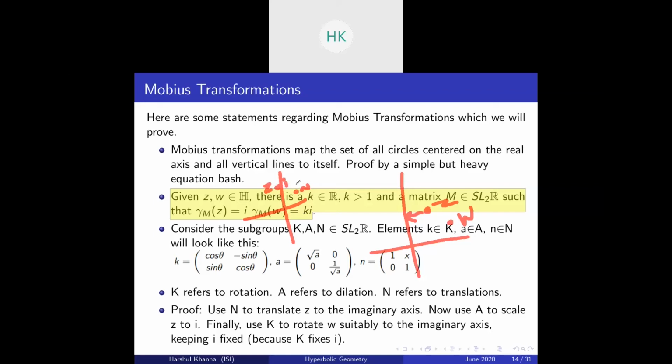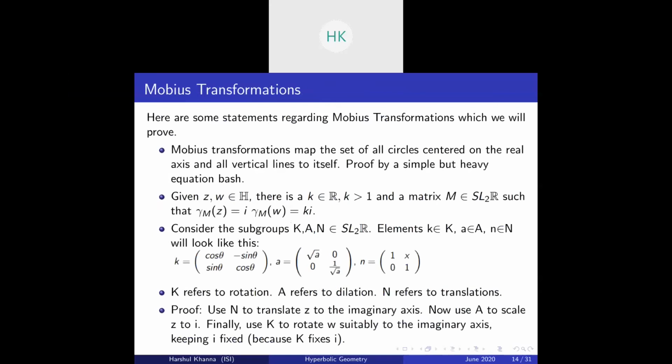Now, if w is on the imaginary axis, well and good. Otherwise, just rotate this point by the rotation matrix and bring it to some ki. So basically, your center of rotation will be z, and you rotate w along this arc centered at z till you get to the imaginary axis, a point which is above i. So essentially, you get a k belonging to R such that gamma M of w is ki and gamma M of z is i. So we prove this.